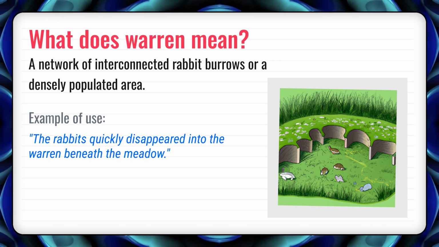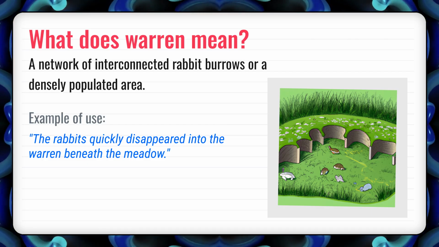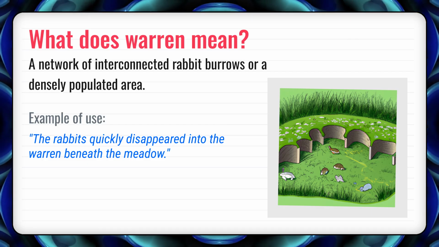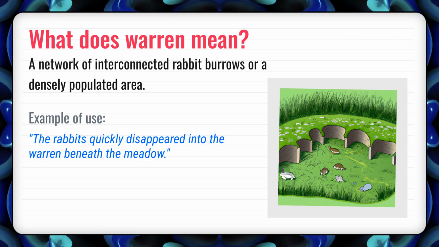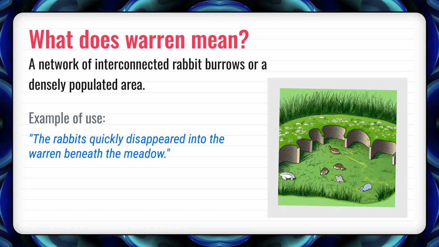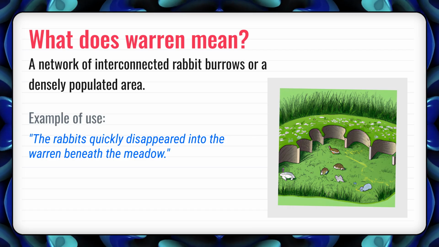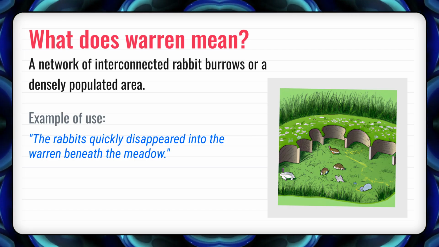So, how do you use warren in everyday language? Let's go through some examples. Correct example 1. The rabbits quickly disappeared into the warren beneath the meadow. Correct example 2. The old city's narrow streets formed a warren of alleys and courtyards.